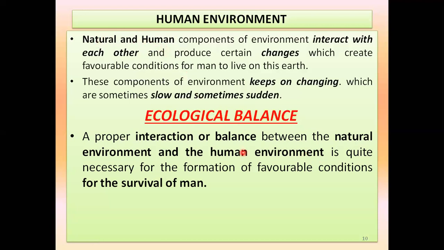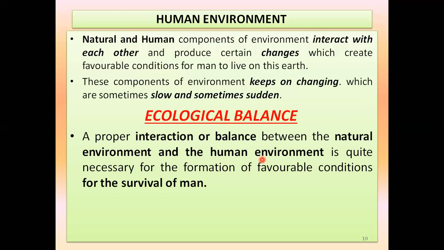What does balance mean? Suppose, it is a fact that we need oxygen to breathe and to survive. And we know that oxygen comes from the plants. So we need to plant sufficient plants so that we can get oxygen. And if we do not maintain this balance of oxygen and the plants in the environment, then it will be disturbed.